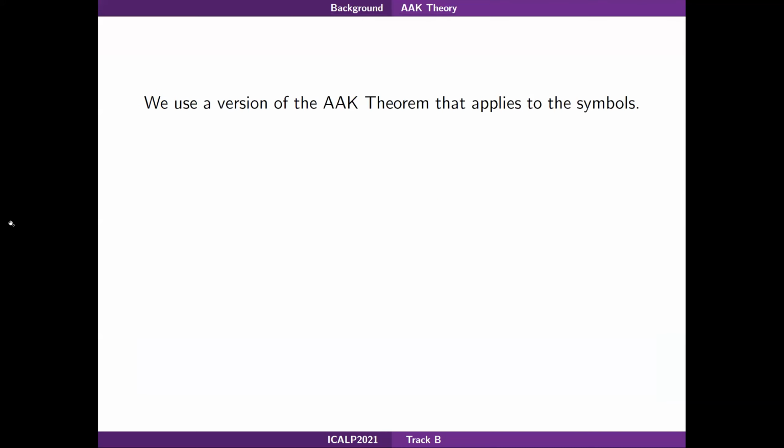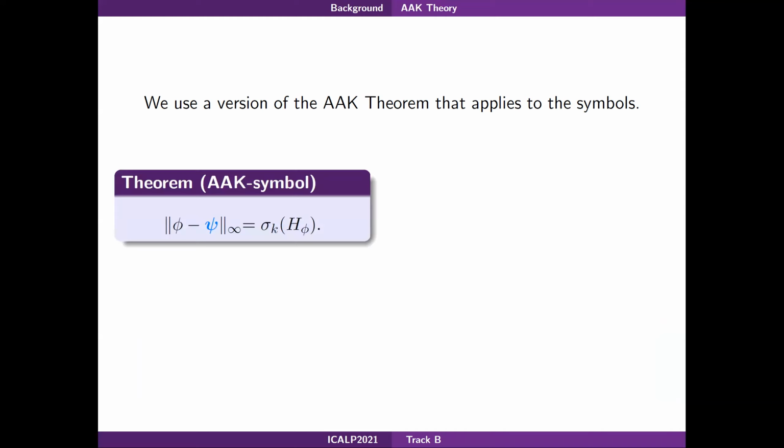In practice, what we are going to use is a version of the AAK theorem stated for the symbols. In fact, this version gives us a constructive way to build the best approximation. In this version, phi is the symbol of the original Hankel operator, and the bound is expressed in the infinity norm. The theorem states that there exists a function c such that the infinity norm is equal to sigma k.